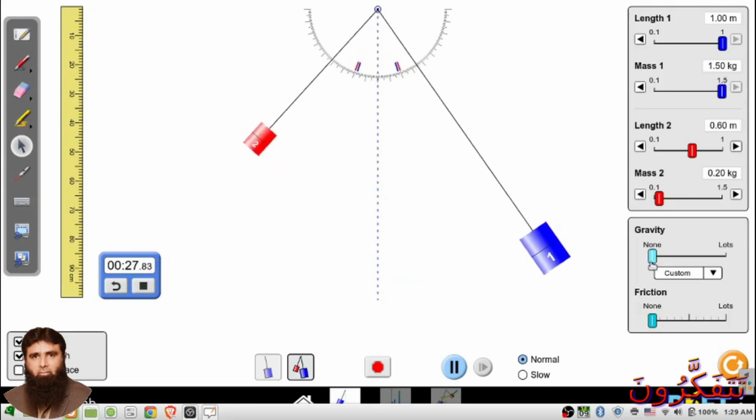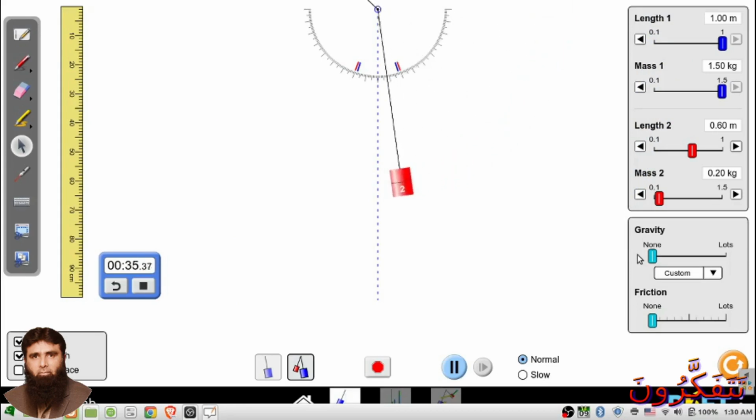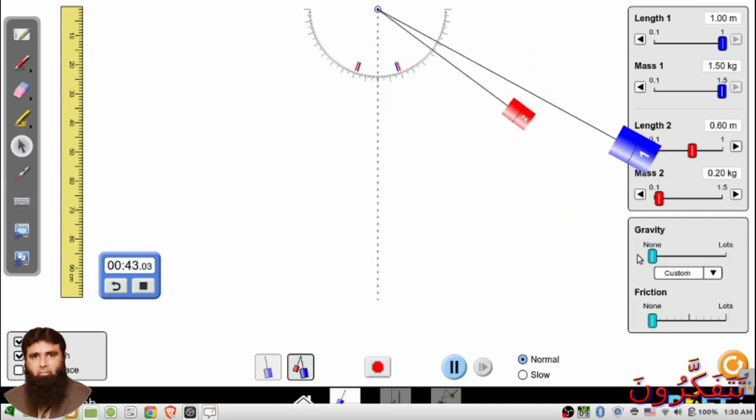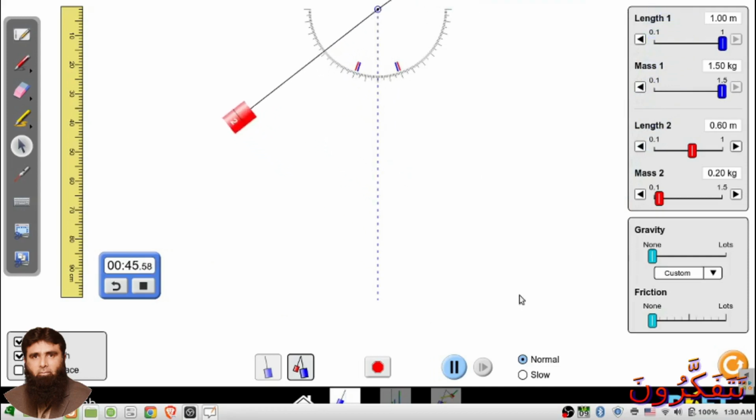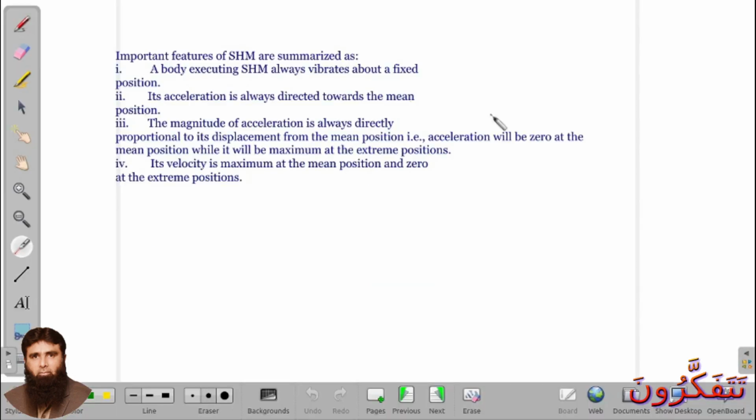And if we decrease gravity such that it becomes zero, what happens? There will be no vibration in these two, but they start rotating about a fixed point. So these are some important features of simple harmonic motion.